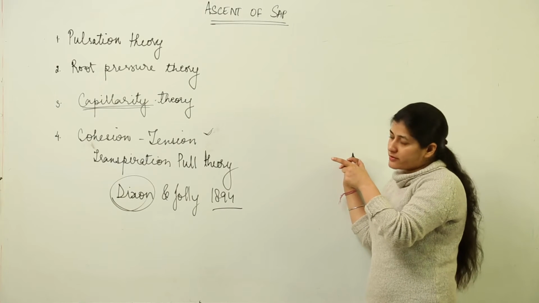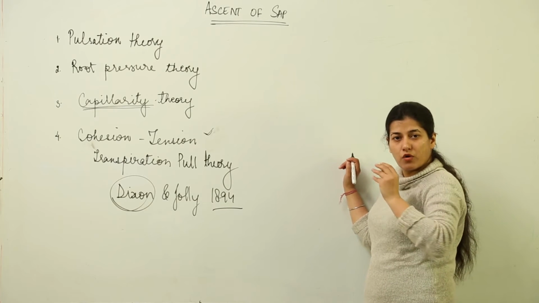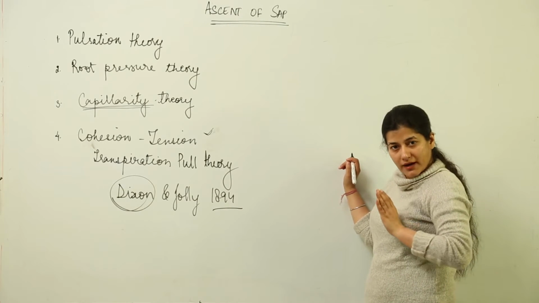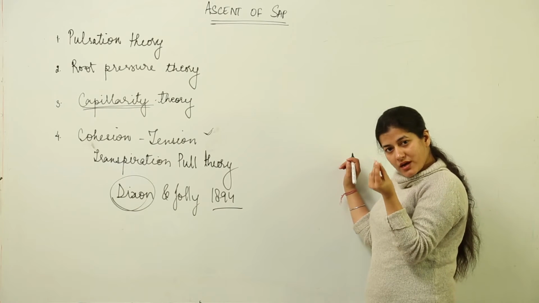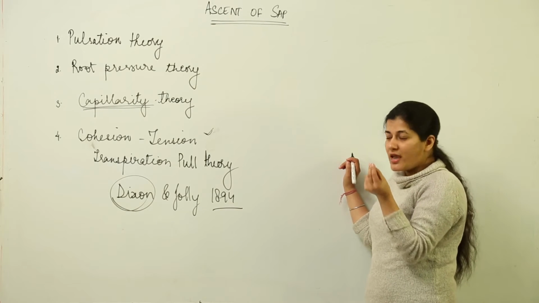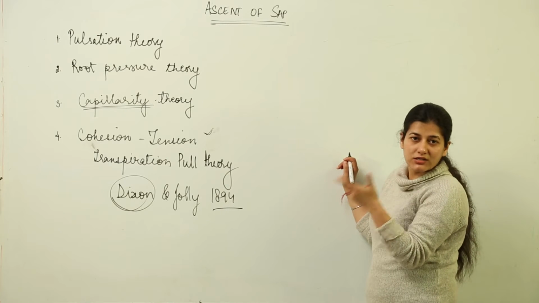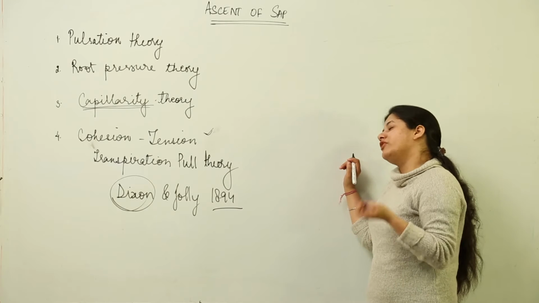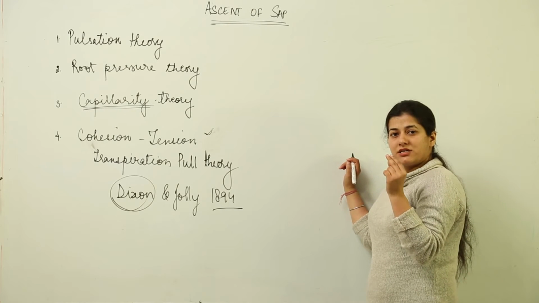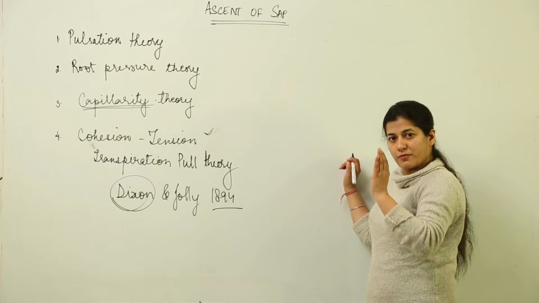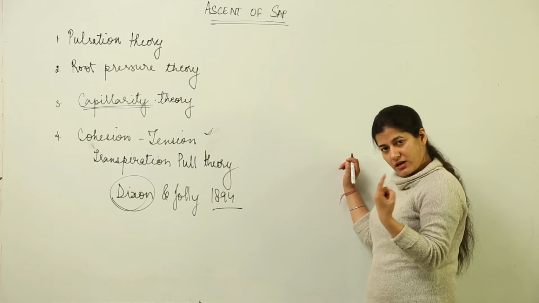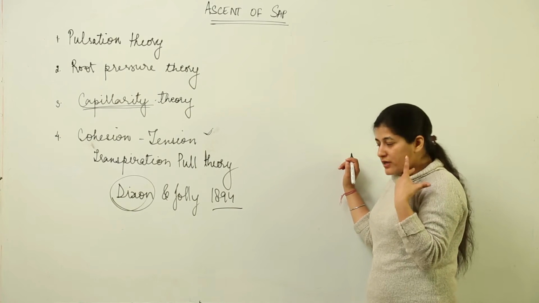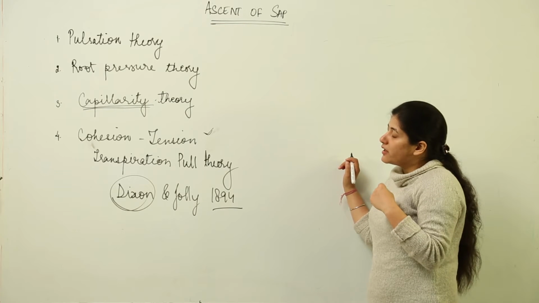So one point that was taken from this theory is that the water column is going to rise automatically upwards because of the very small diameter of the tubes, as seen in the case of capillary tubes. You must have understood in your chemistry classes that there is a tendency of the water column to rise upwards automatically because of the very narrow lumen of the tracheids, in the case of xylem.